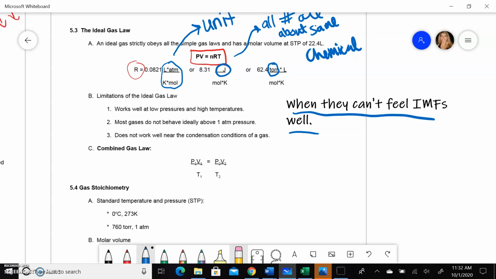So if they can't feel those intermolecular forces very well, it's going to make it so that you can calculate these better. And that is the best at low pressures and high temperatures. Actually, we'll talk about that in a little bit more detail in class, and I'll give you some examples to help you remember that. But just realize that if it's a low pressure and a high temperature, they can't feel the intermolecular forces very well, and that's going to make it more like an ideal gas.